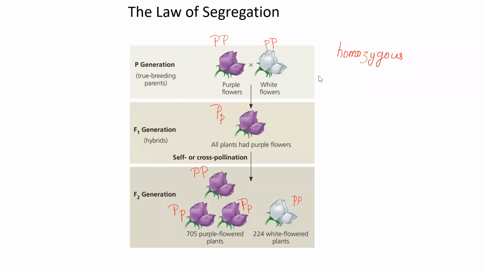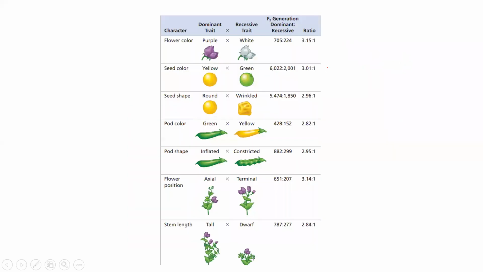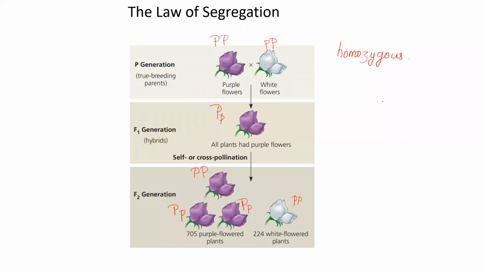So what is homozygous condition? They have similar alleles. Okay, either both should be dominant or both should be recessive. So similar alleles for a particular trait. Say for example, this is purple color, meaning both alleles will code for only purple color. Okay? For a particular or a specific trait. So it can either be dominant or be recessive.